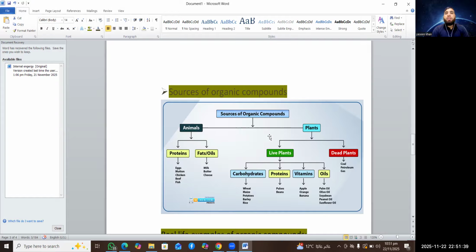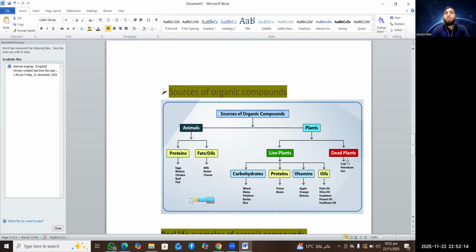Along with this, there are some organic compounds that we can obtain from the plants. For example, carbohydrates, proteins, vitamins, and oils. On a daily basis, we use different types of fruits and vegetables. Fruits and vegetables are obtained from plants, and in the language of chemistry we call them organic compounds. In daily life we use diesel, petrol, coal tar. These are also organic compounds obtained from dead plants and dead animals.